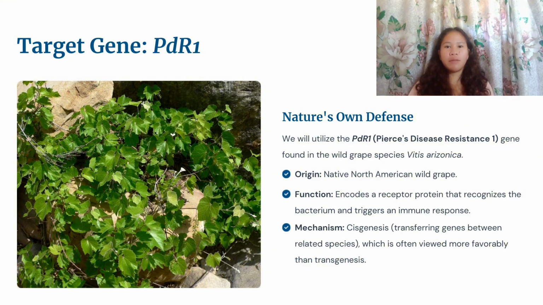By triggering the defense mechanism early, PDR1 helps prevent systemic infection and contributes to the plant's overall resistance. Because PDR1 originates from a wild grape species closely related to cultivated varieties, its use in genetic improvement is considered cisgenesis, preserving species compatibility while enhancing disease resilience.